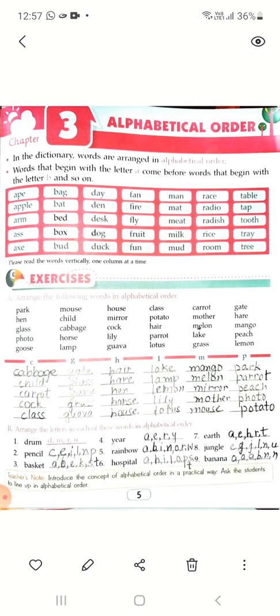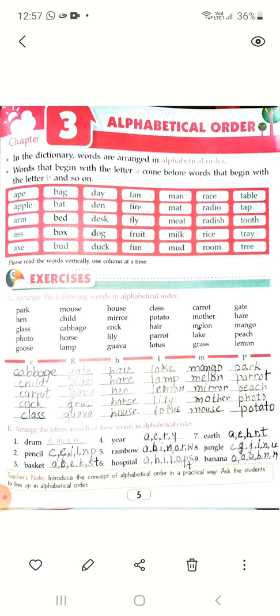Let's start. Third chapter of the English grammar book: alphabetical order. Alphabetical order means that in the dictionary the words are arranged in alphabetical order. Children, when we learn the English alphabets, we say A, B, C, D, E, F. Words that begin with the letter A come before words that begin with B.